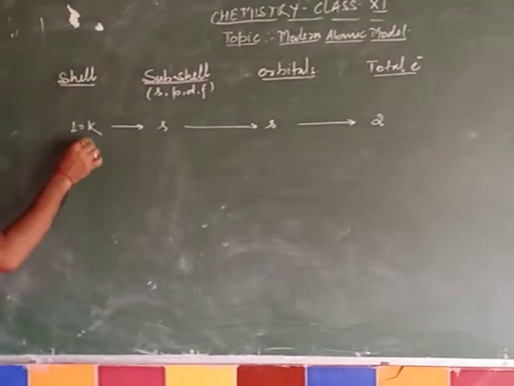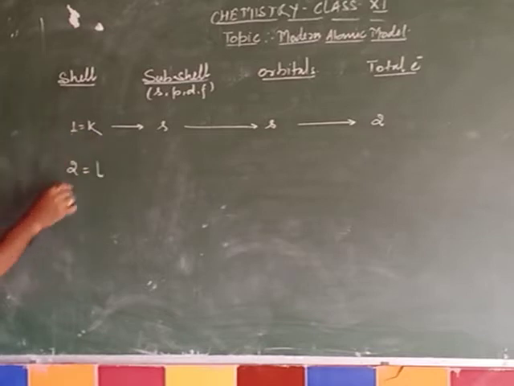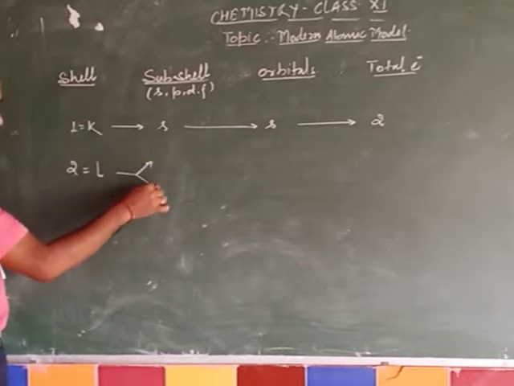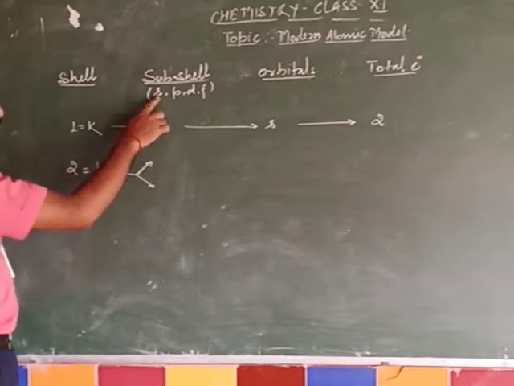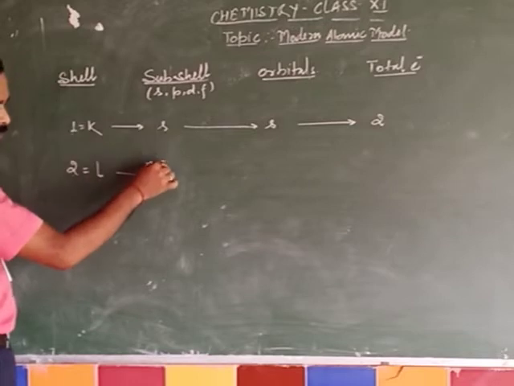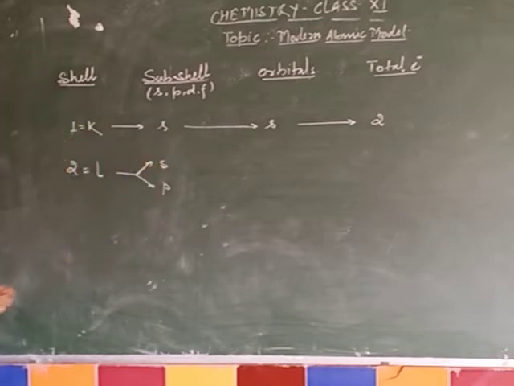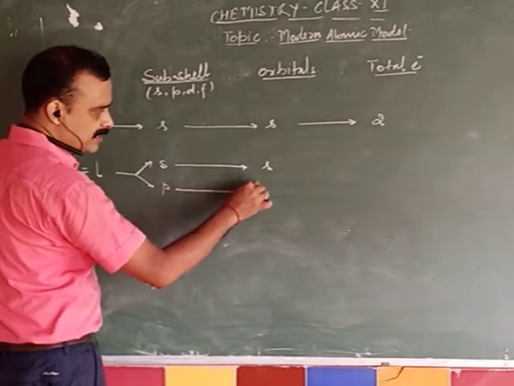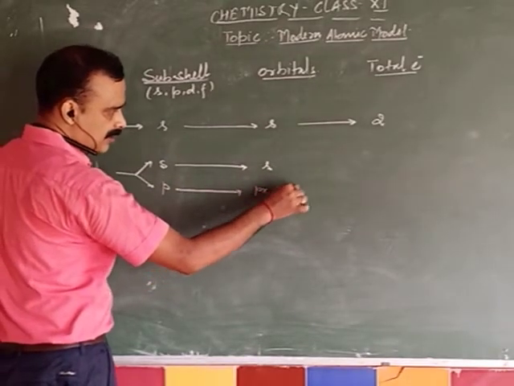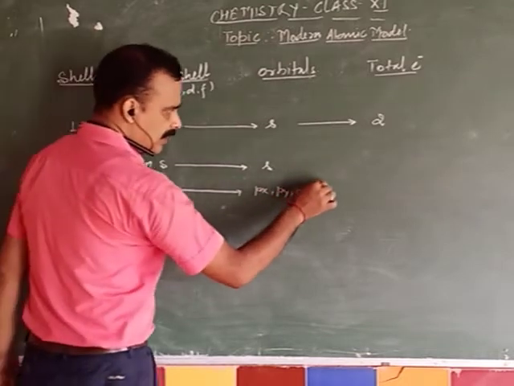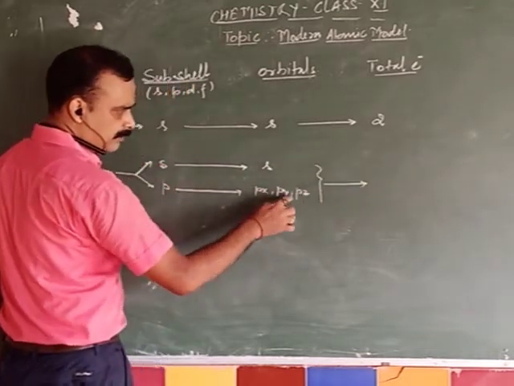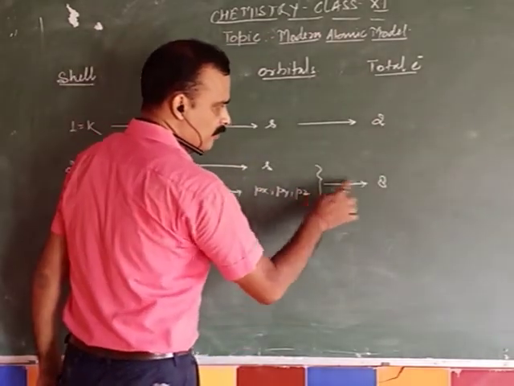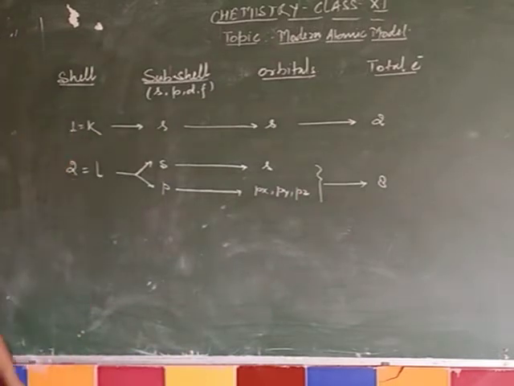If you are talking about the second shell, that is L, it will have two subshells. Now you have to place two subshells here; the lower energy subshells always come first, so S and P subshells are there. The S subshell has one orbital, but the P subshell has three orbitals. The names are Px, Py, Pz. Of course, 3 plus 1, 4 orbitals are there. That's why the total number of electrons, 4 multiplied by 2, will be equal to 8.